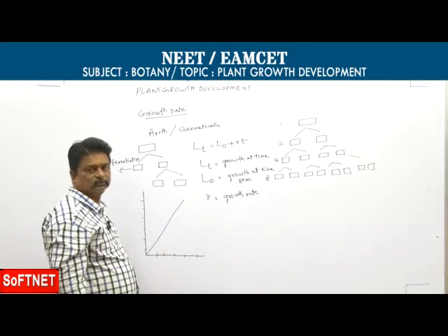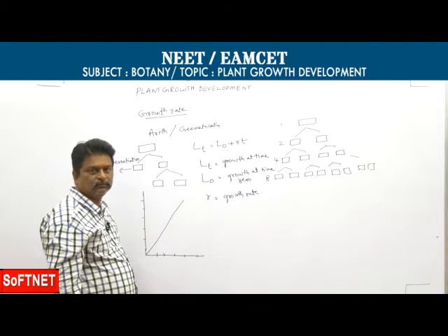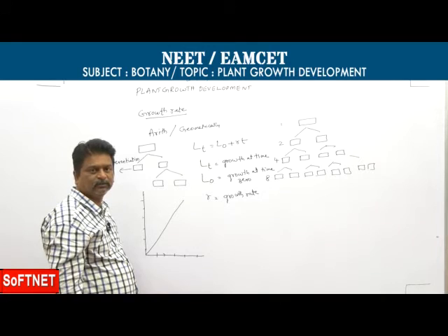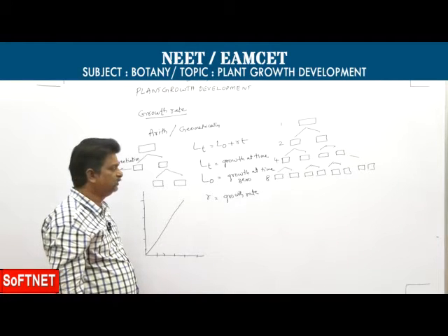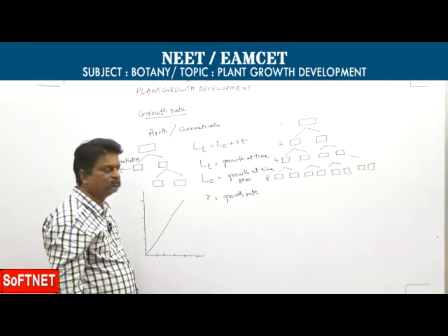Geometrical growth can be exemplified by increase in fresh weight or dry weight or even number of cells.